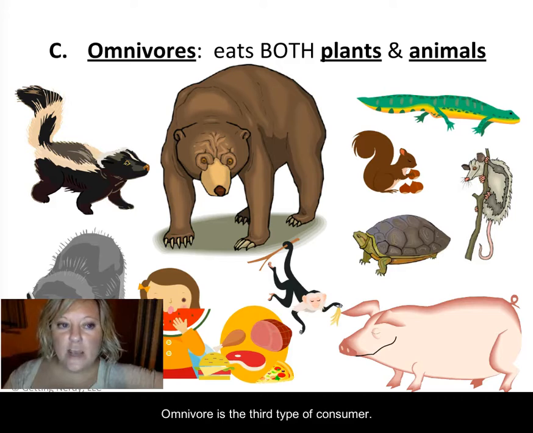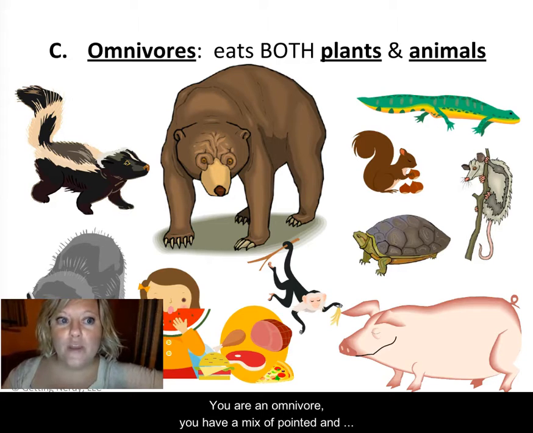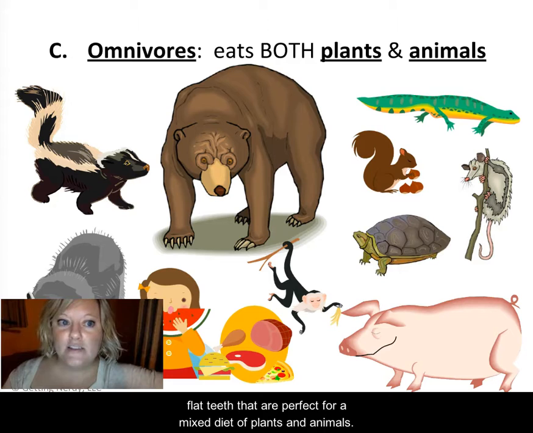Omnivore is the third type of consumer. Omnivores eat both plants and animals. You are an omnivore. You have a mix of pointed and flat teeth that are perfect for a mixed diet of plants and animals.